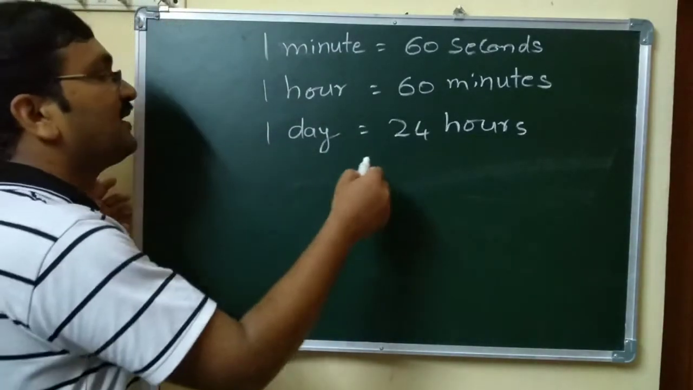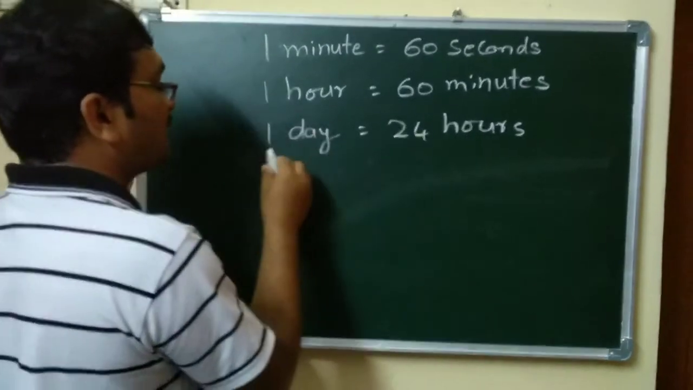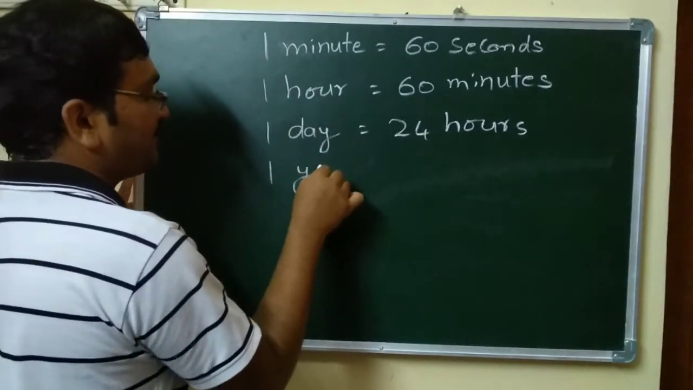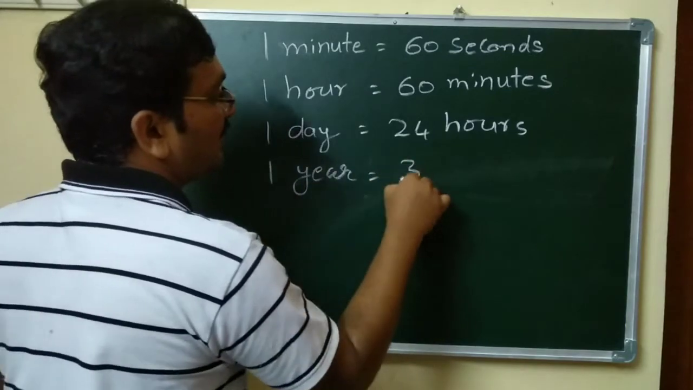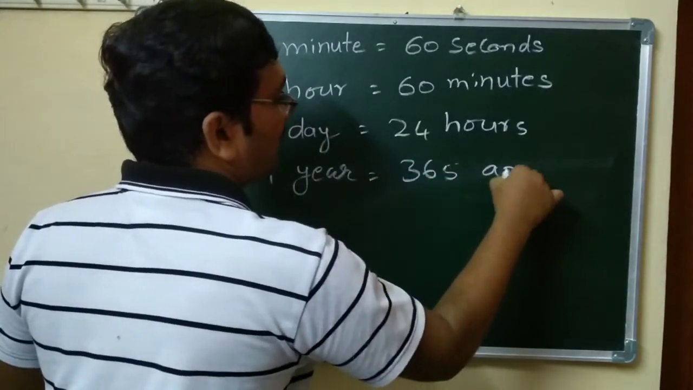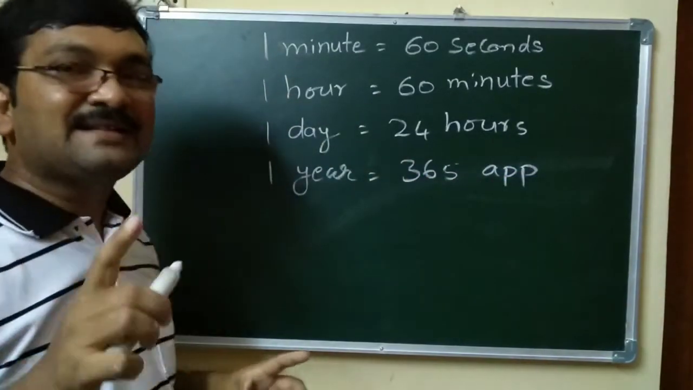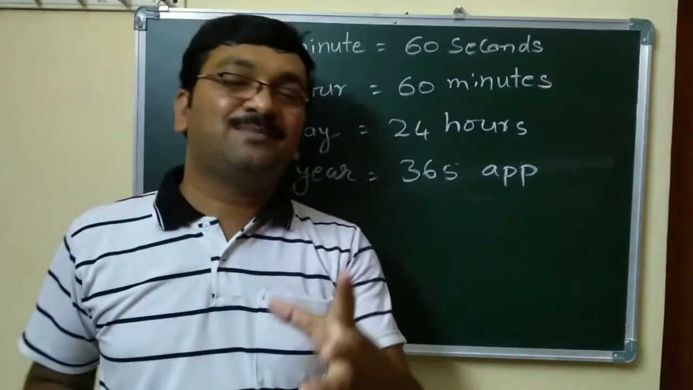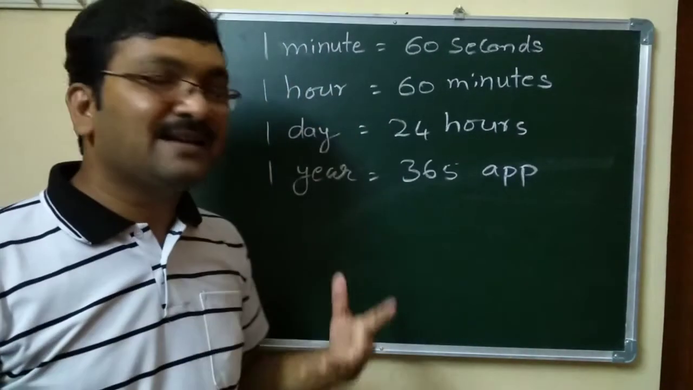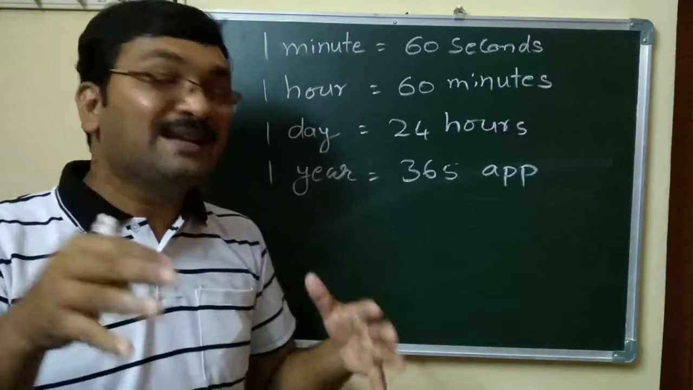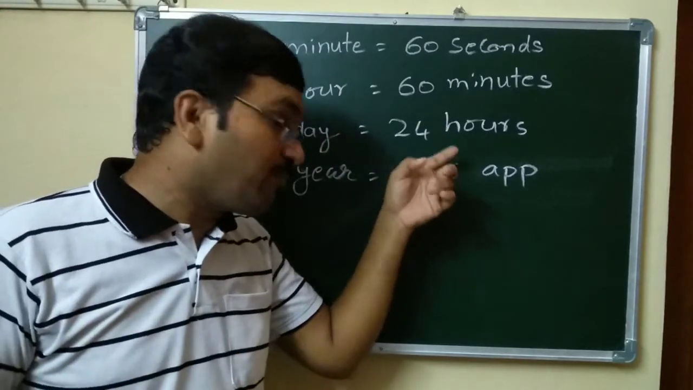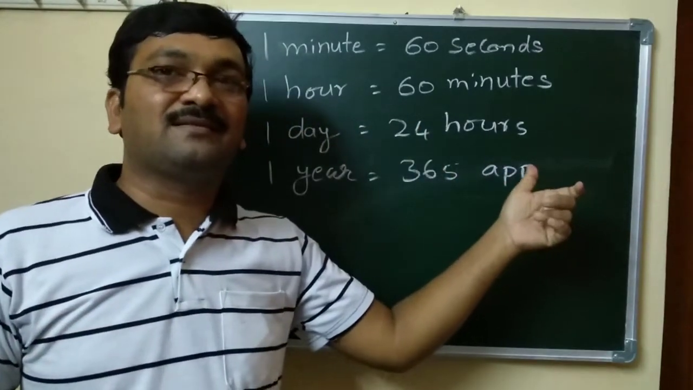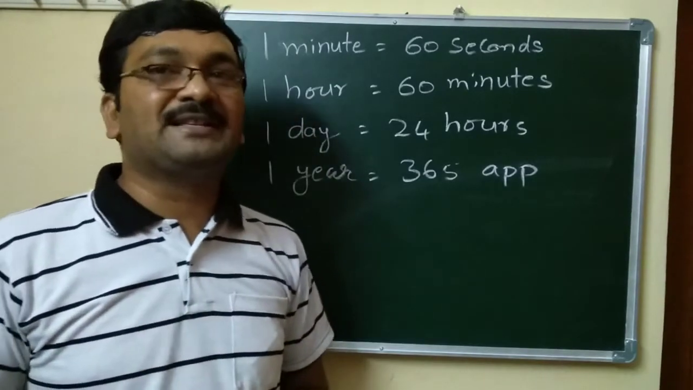Okay, now we'll take hours. So 1 year is approximately 365 days. I wrote approximately because in a leap year it will be 366 days, and in a general year it is 365. But it is also not accurate, because there are 365 point some hours. That's why I wrote approximately.